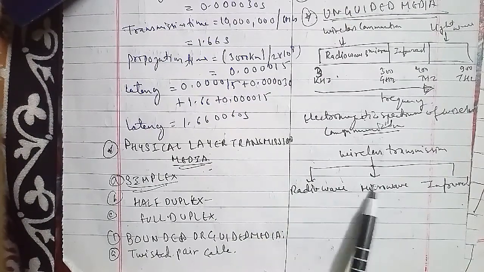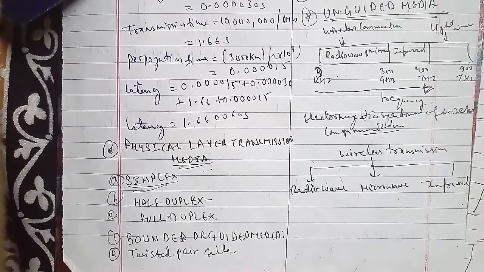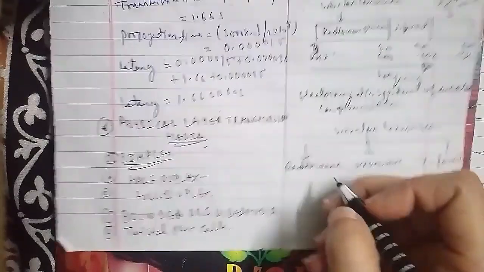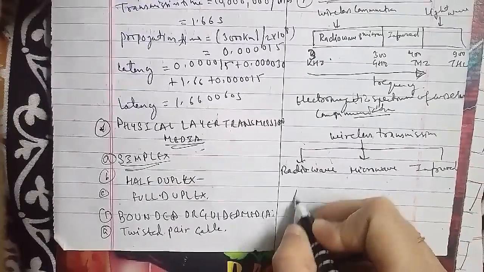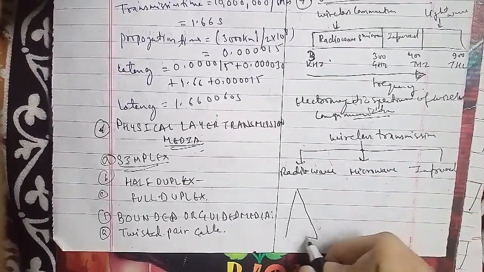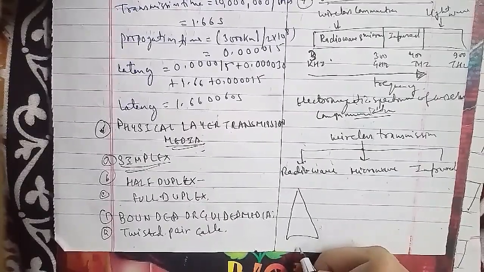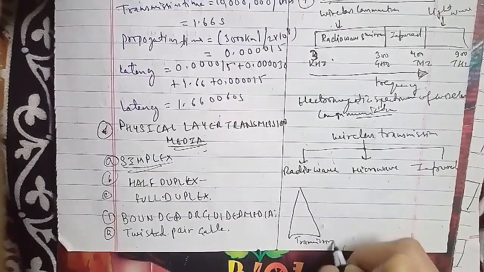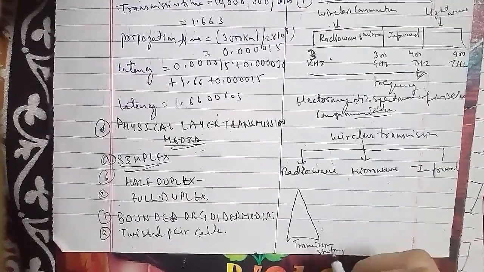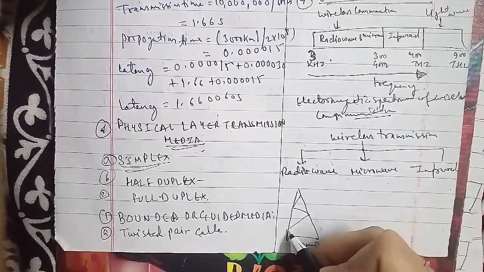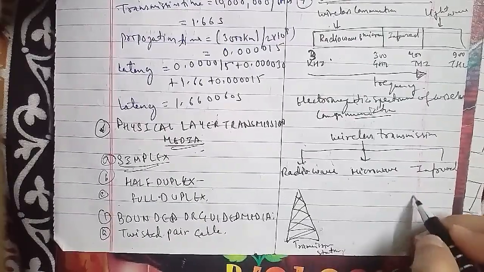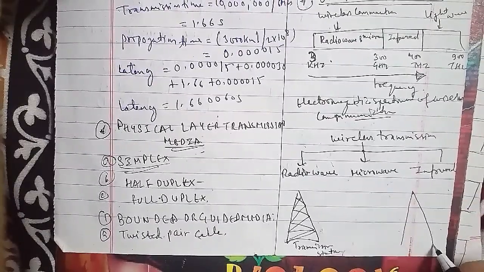This is line of sight. And this is the receiving antenna, and this is the transmitting antenna. The signal has been transmitted. So this is a sort of microwave communication here.